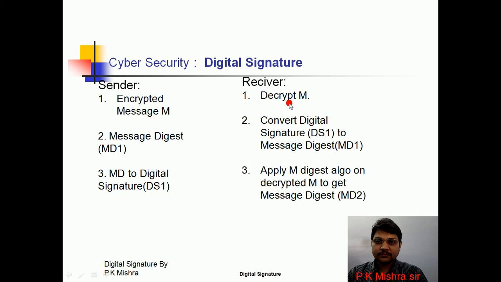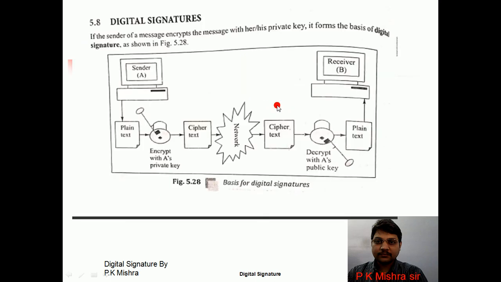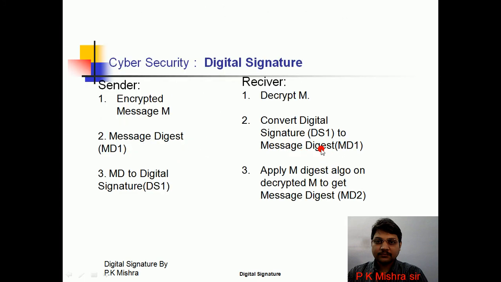Right, now what he will do is he will decrypt. First he will decrypt the encrypted message, and second he will decrypt the digital signature. How will he decrypt the message? We know that he will use the sender public key to decrypt the message. Similarly, he will again use the sender public key to decrypt the digital signature. After decrypting the digital signature, what will he get? He will get the message digest, that is MD1, which was already sent by the sender. Means the receiver will receive the message along with MD1.